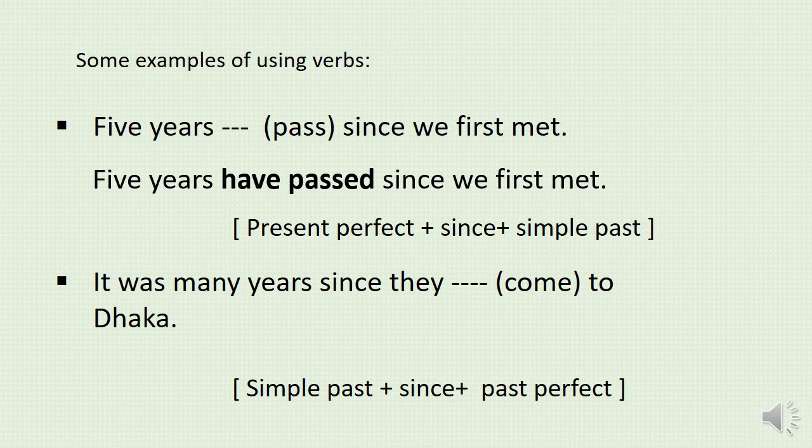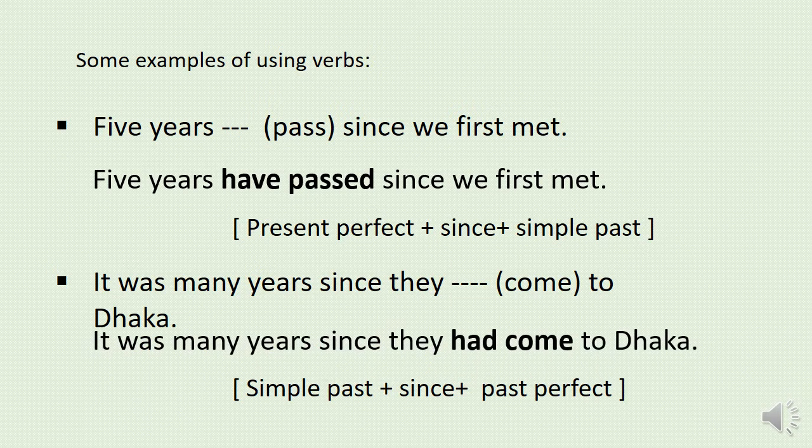Okay. So the sentence structure will be like that: simple past plus since plus past perfect. Okay. So the correct answer will be it was many years since they had come to Dhaka.